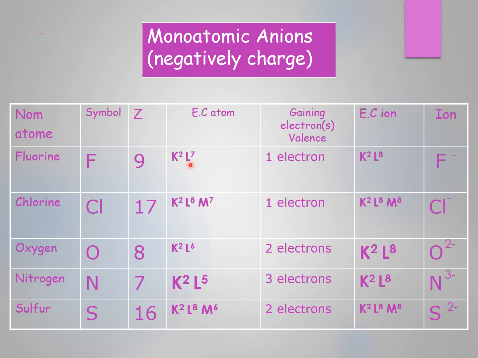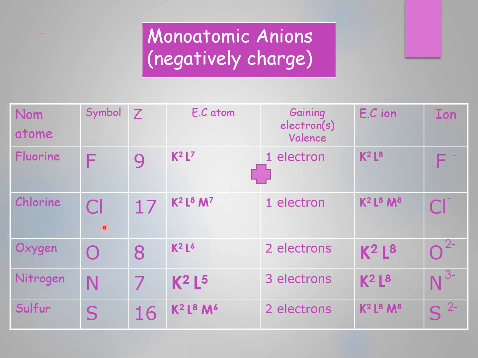L here is not saturated. L here contains just 7 electrons and it can contain 8 electrons. So the fluorine atom, in order to be saturated, will gain 1 electron to achieve its octet rule, to become K2L8, to become stable and to be a fluoride ion.